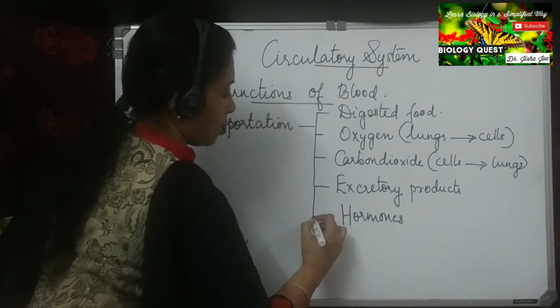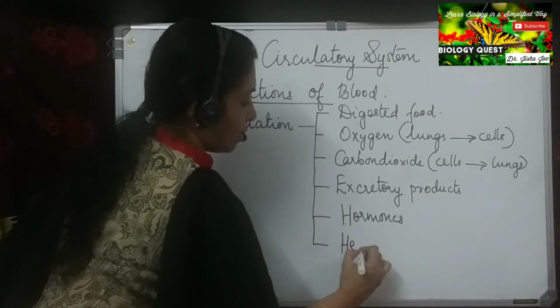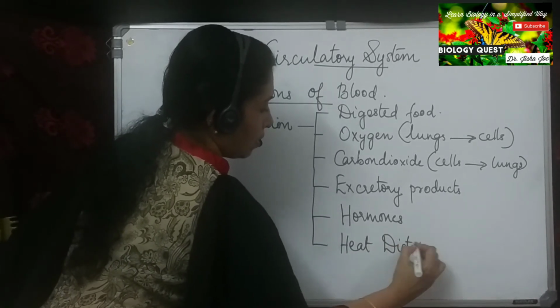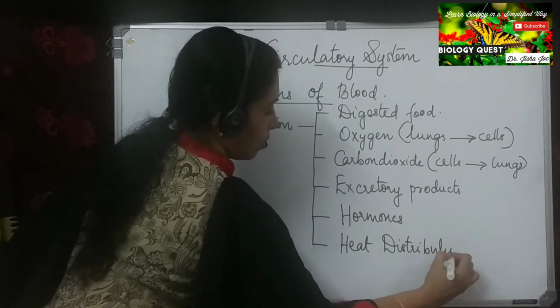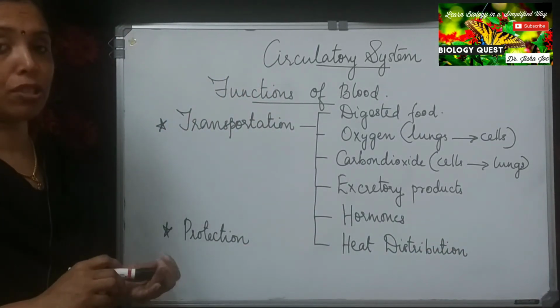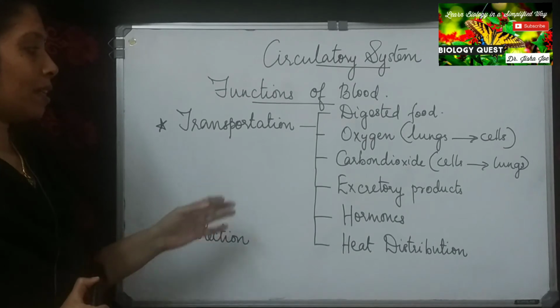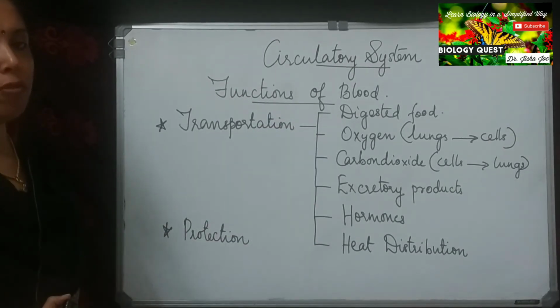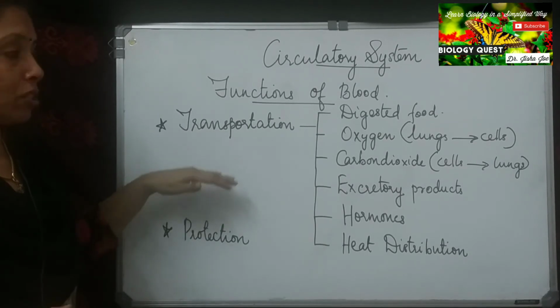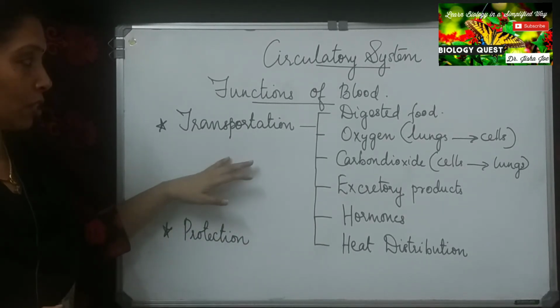Then next point is heat distribution. The flow of blood helps in the distribution of heat throughout the body. So these are the transportation functions of blood. Okay, so blood has twofold functions. The first function is transportation.